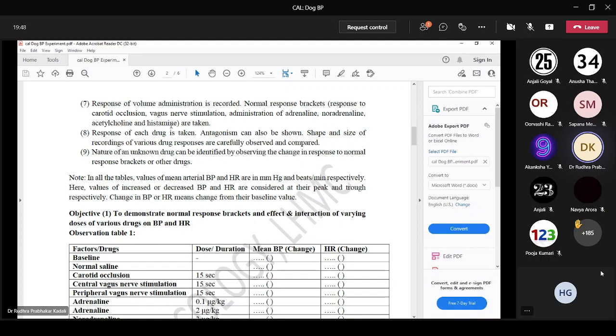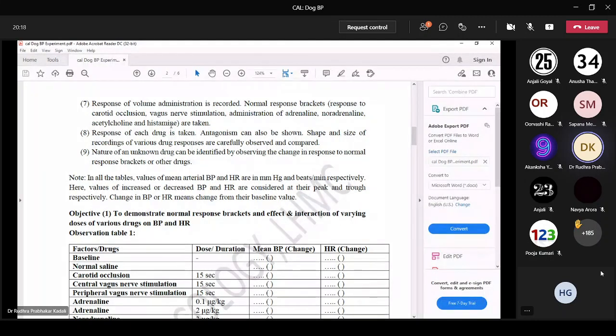First, we will instill adrenaline and take the response. Is there a fall in BP or rise in BP? Is heart rate increasing or decreasing? Next, same with noradrenaline, acetylcholine and histamine. These are all agonists. Followed by that, we will instill antagonists and compare the responses. What is the initial response? What is the response observed after instilling the antagonist? Like that, we will study the responses of various drugs.